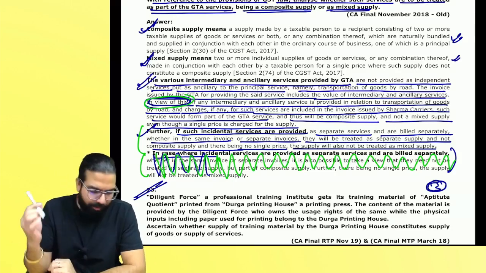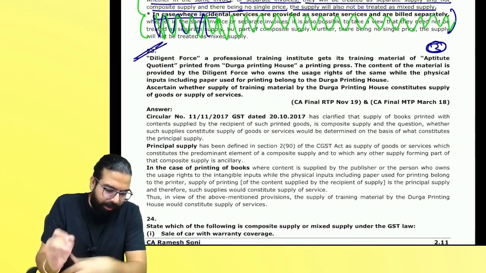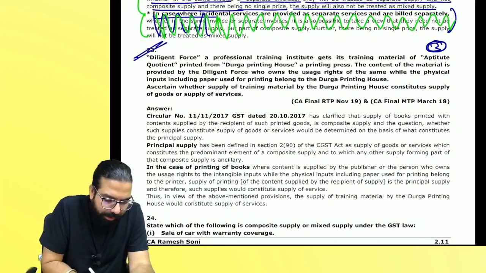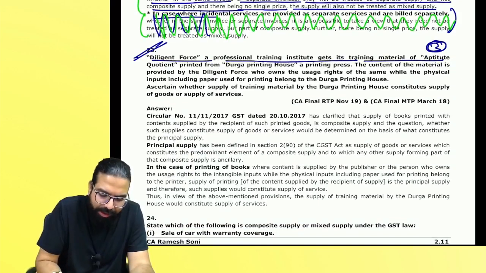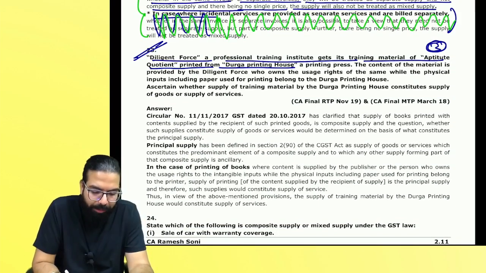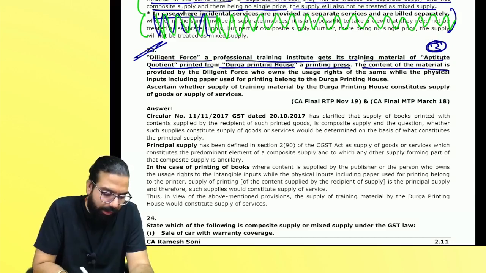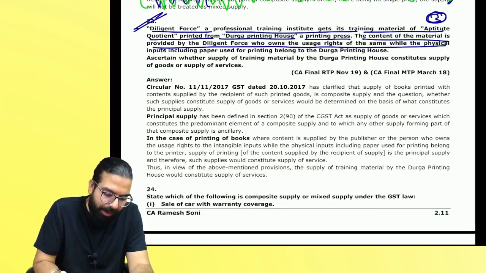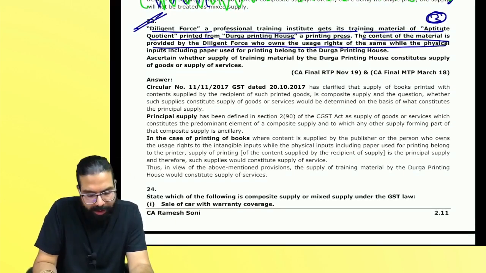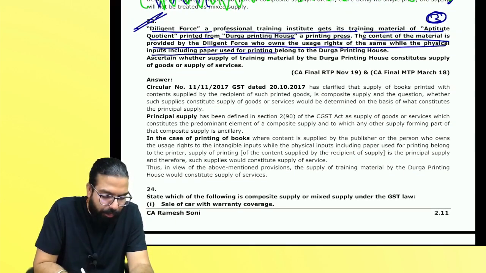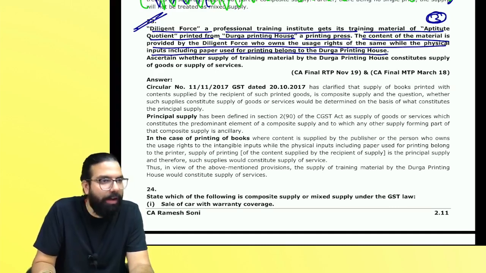Let's discuss. Everyone over here. See, it's saying Diligent Force, a professional training institute, gets its training material of aptitude quotient printed from Durga Printing House, a printing press. The content of the material is provided by Diligent Force, who owns the IPR, basically usage or rights of the same, while the physical input paper used for the printing belongs to Durga Printing House.